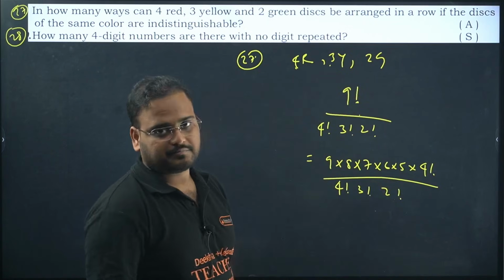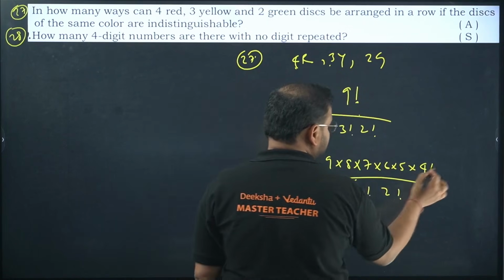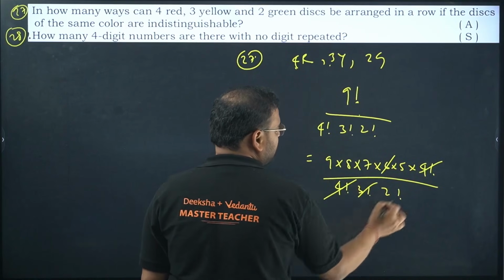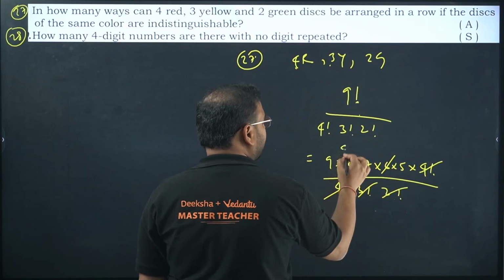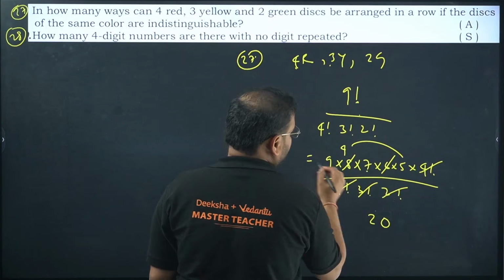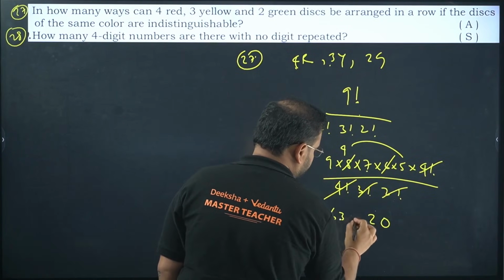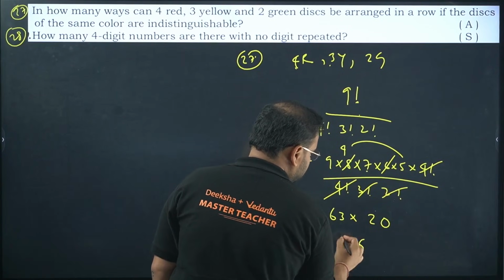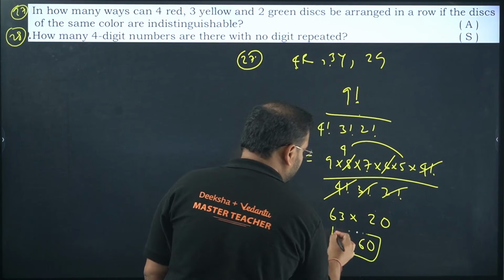Correct, no? Yes. So 4 factorial is cancelled. 3 factorial is nothing but 6, so cancelled. 2 factorial is 2. So answer will be 4 over here. 4 into 5 is 20. And 7 into 9 is what? 63. Multiply the result. 6, 12. 1260 should be the answer.